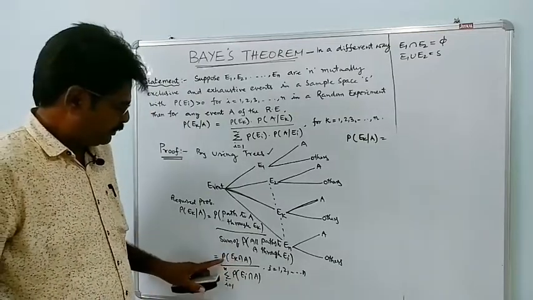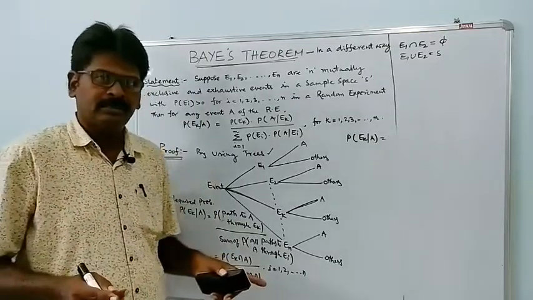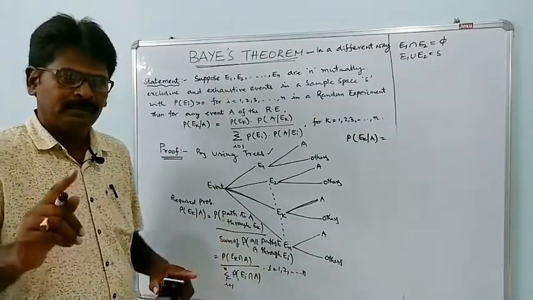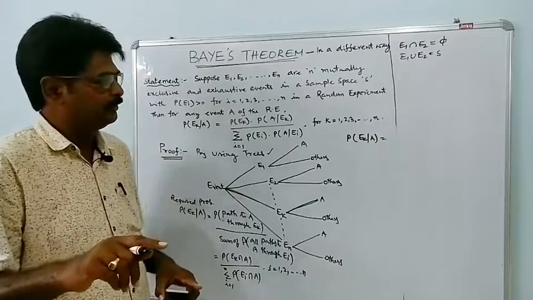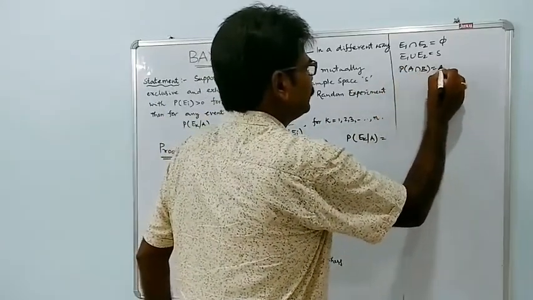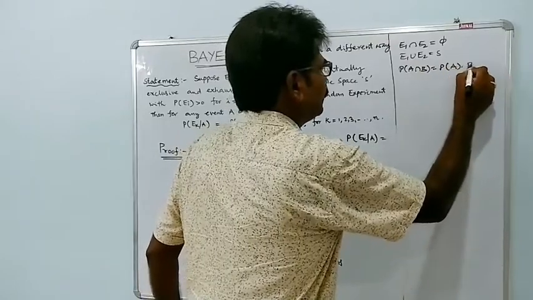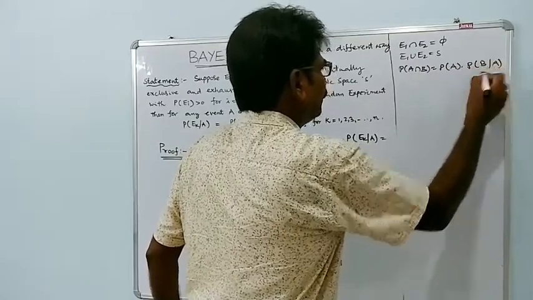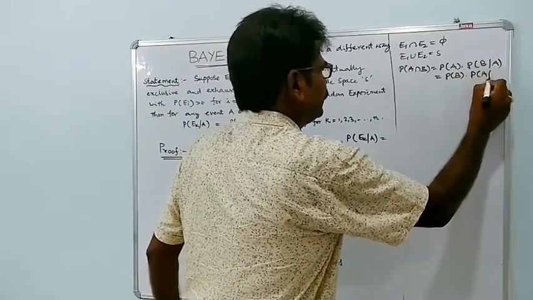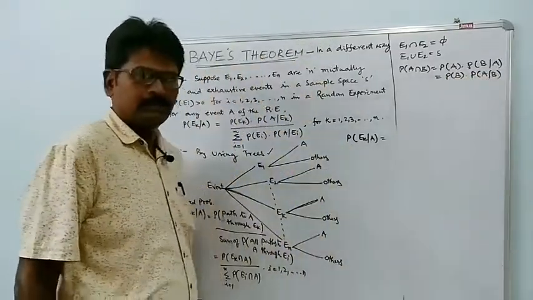multiplication theorem, P of A intersection B is equal to P of A into P of B given A, or P of B into P of A given B. This is the multiplication theorem.